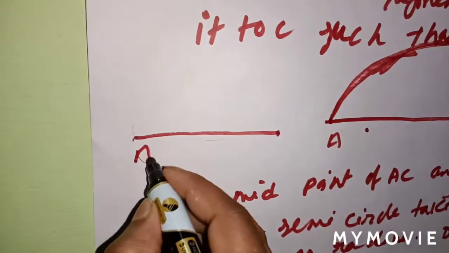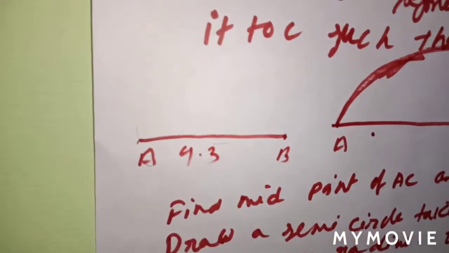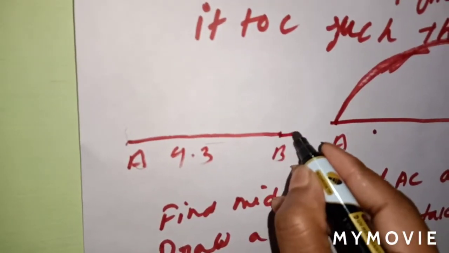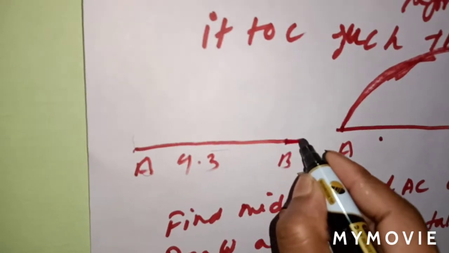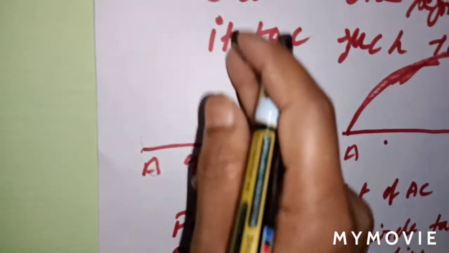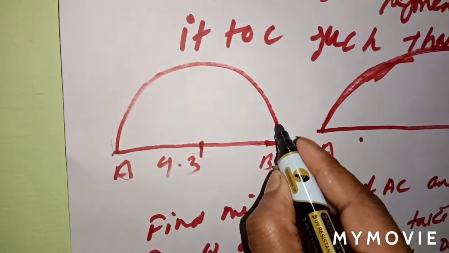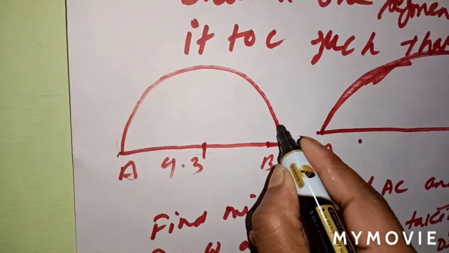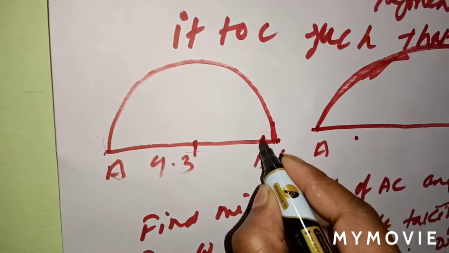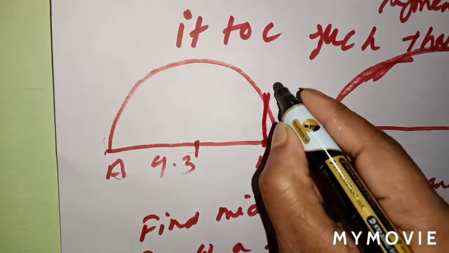You have to draw AB of 9.3. Then 1 unit, so this is 1 unit, C. Then find the midpoint by drawing a perpendicular bisector like that. This is B. Now you have to draw the perpendicular BD.